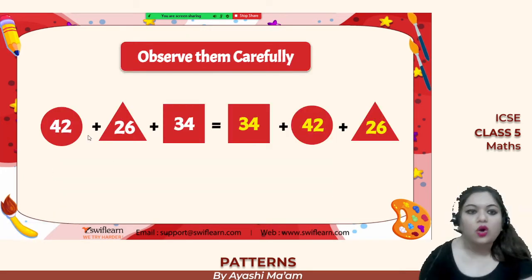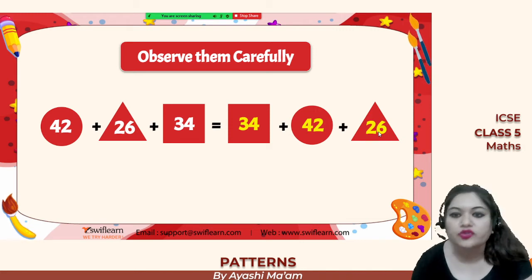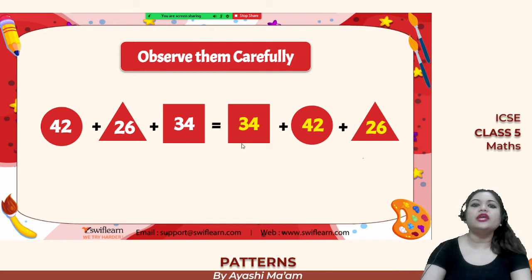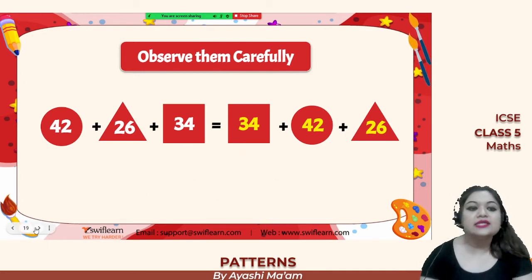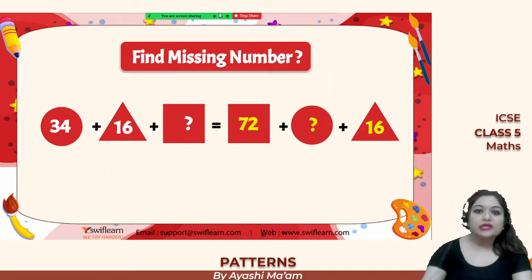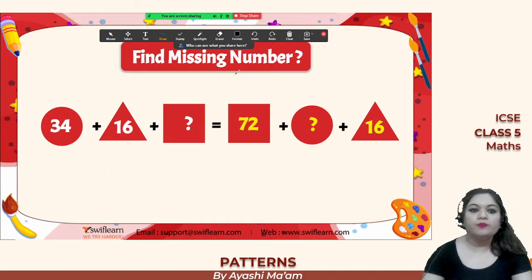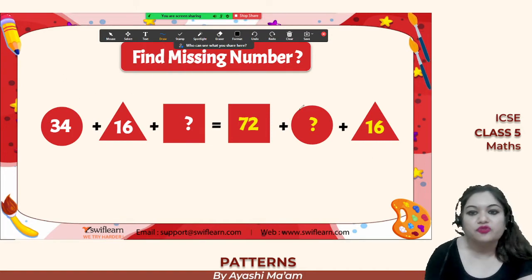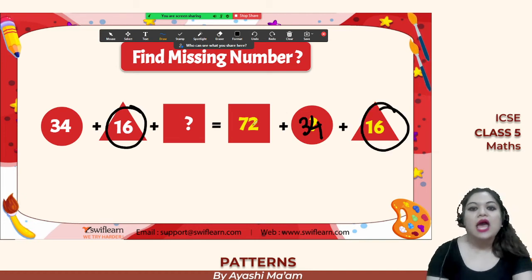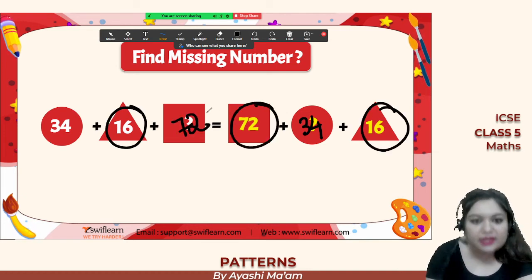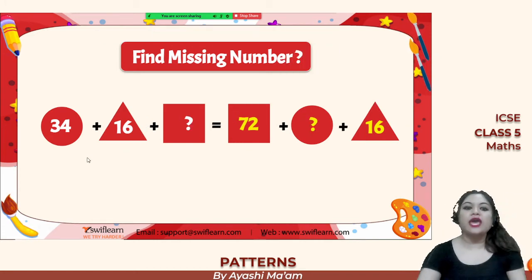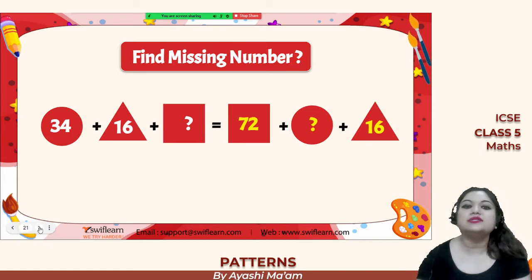Observe this pattern also. In the circle we have 42 on both the sides. In the triangle we have 26 on both the sides. And in the square we have 34 in both the sides. So definitely it is equal, right? Even if you add them, you will always get the same answer. So with the help of this, we can solve this problem. So in the circle we have 34. So definitely in this circle it's going to be 34. Now in the triangle we have a 16 and in the square we have a 72. So definitely here in the square we are going to have a 72, right? Very, very easy. So look at the shapes and identify the number inside the shapes.